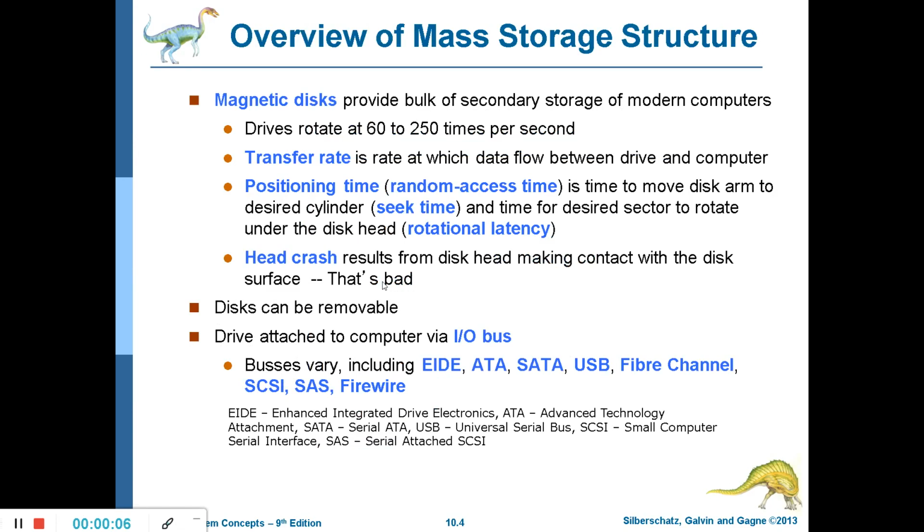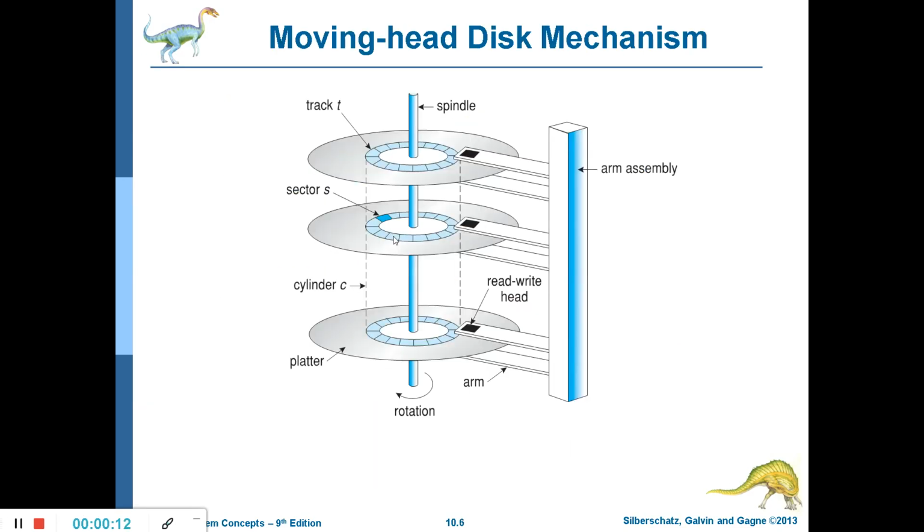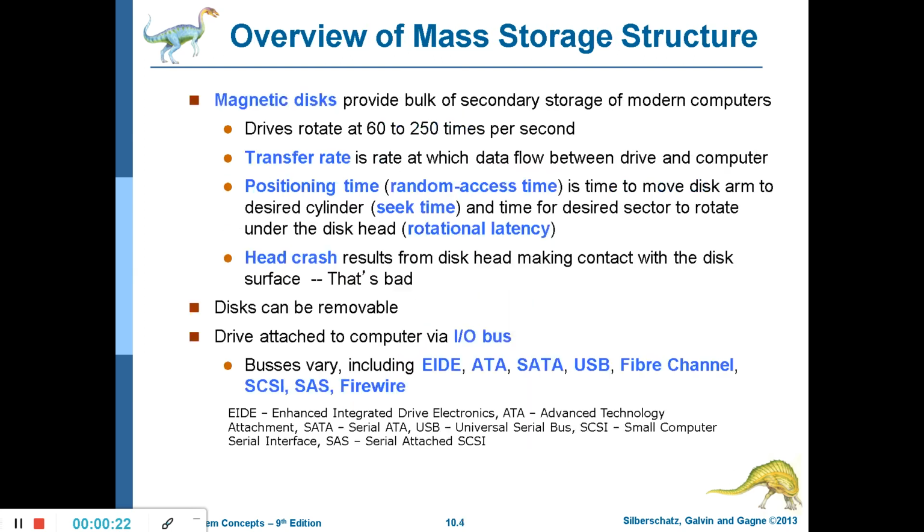So basically we started with mass storage structure today. We are discussing this diagram, that is how exactly the read write head moves forwards and backwards, what is access time, what is the seek time, what is the latency. I also explained what is the meaning of a head crash.